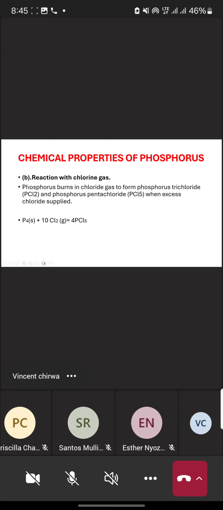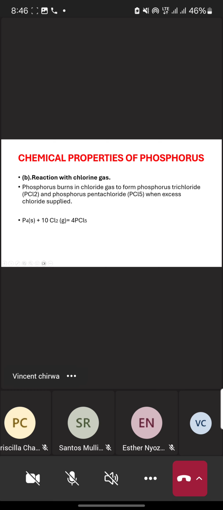Then the molecular formula is PCl, then 2. Then it has to be 3, not 2. Just a typing error, because tri means 3. Therefore, this one has to be 3 as well.